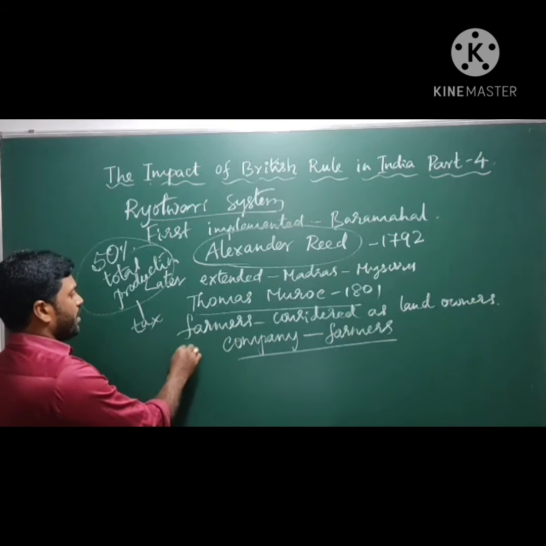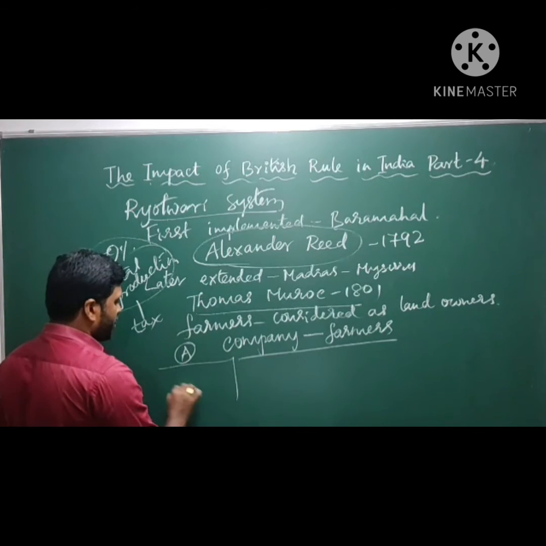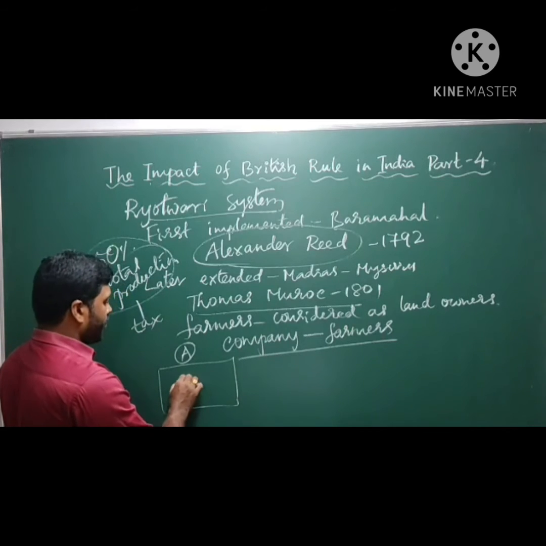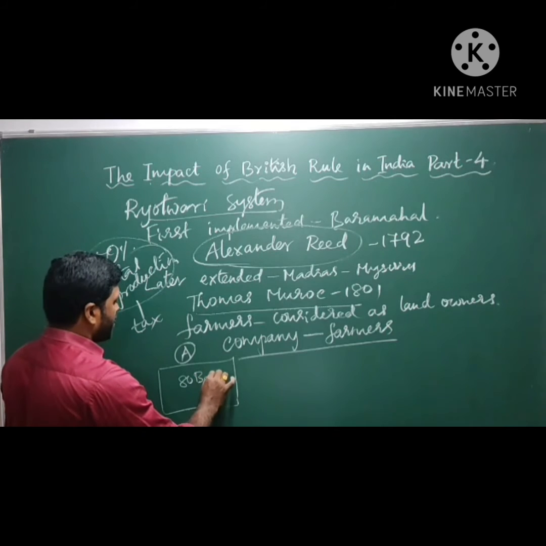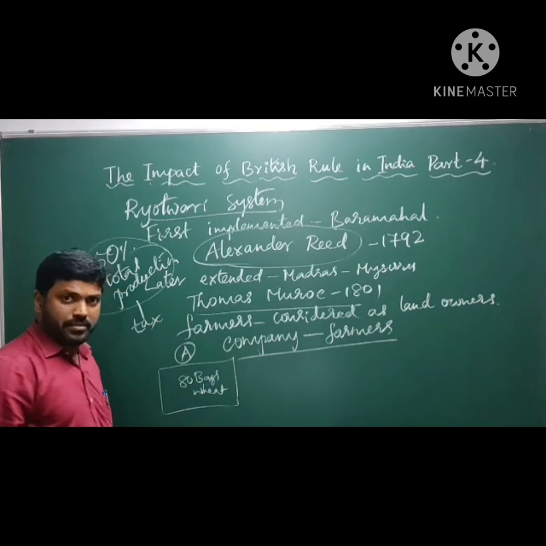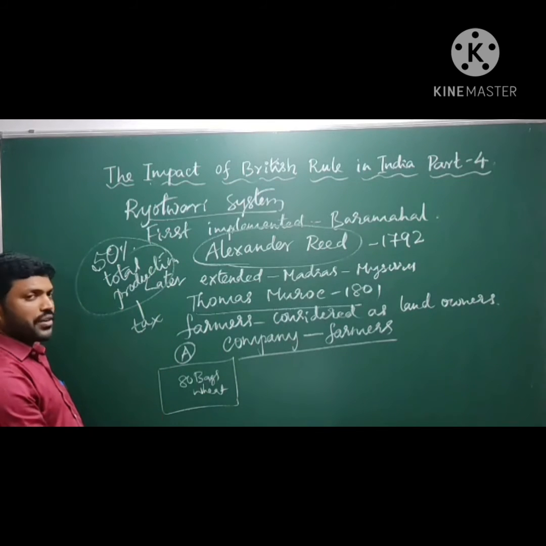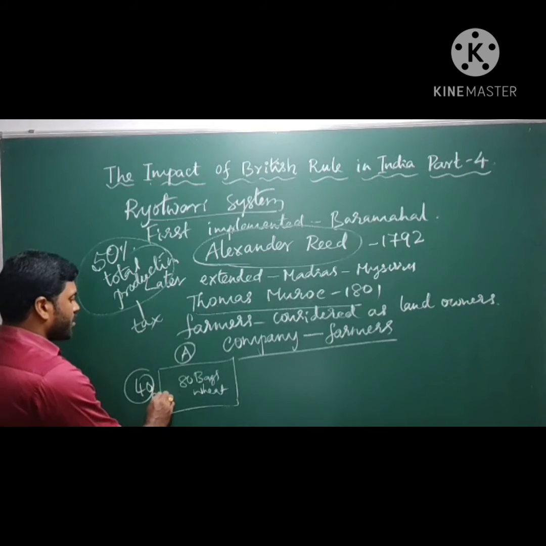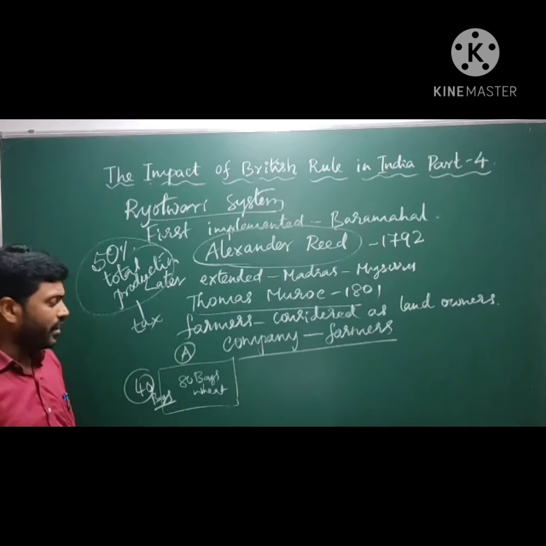For example, here is a farmer A. He has 2 acres of land and is growing 80 bags of wheat in his farmland. According to the Ryotwari system, what tax amount does he have to pay? Either 40 bags of wheat or the cash amount of those 40 bags of wheat.